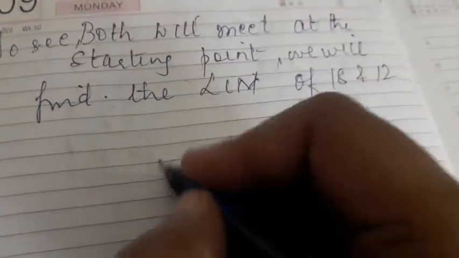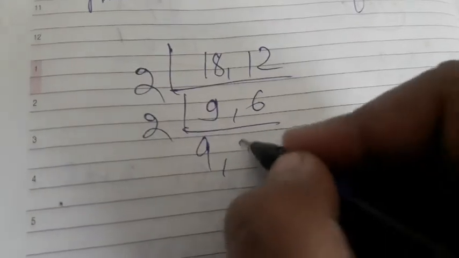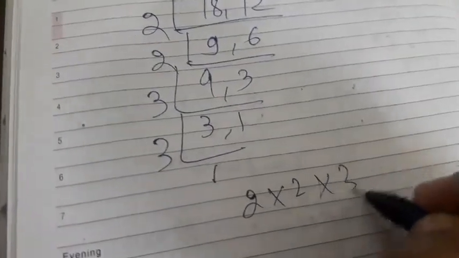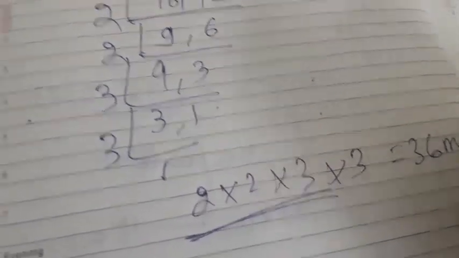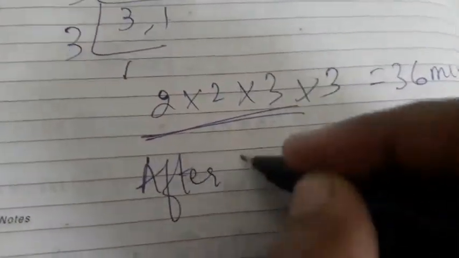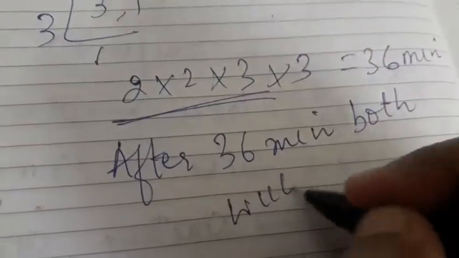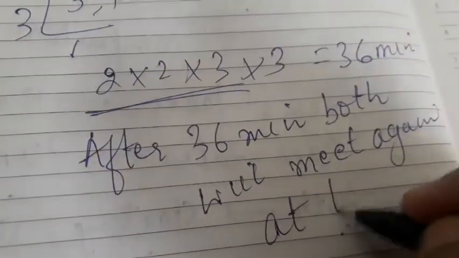18 and 12: 2 nines are 18, 2 sixes are 12, 2 threes are 6, 3 threes are 3, 1s are 1. So we know that 2 into 2 into 3 into 3 means 36 minutes. So the answer is: after 36 minutes both will meet again at the starting point.